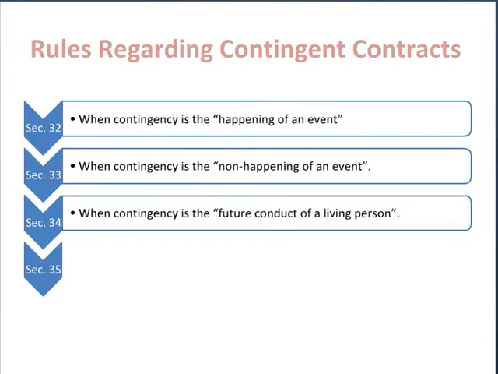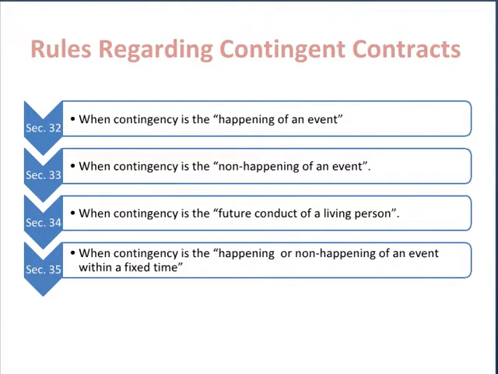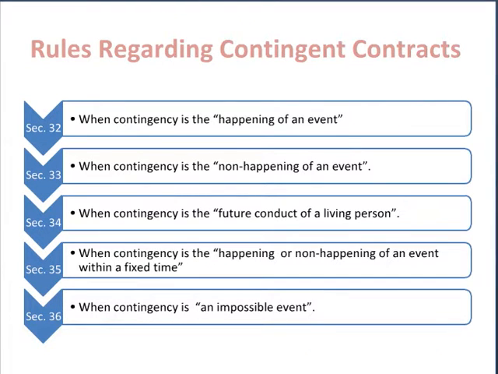Section 35 discusses the situation when a contingency is the happening or non-happening of an event within a fixed time period. And finally, there is Section 36, which analyzes the situation when the contingency is an impossible event. So these are 5 different rules regarding contingent contracts, which we shall be discussing in detail in next slides.